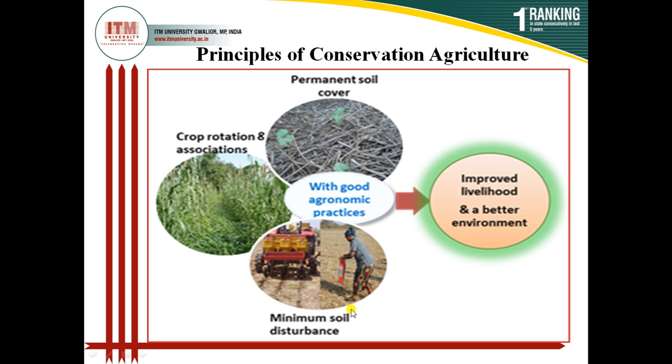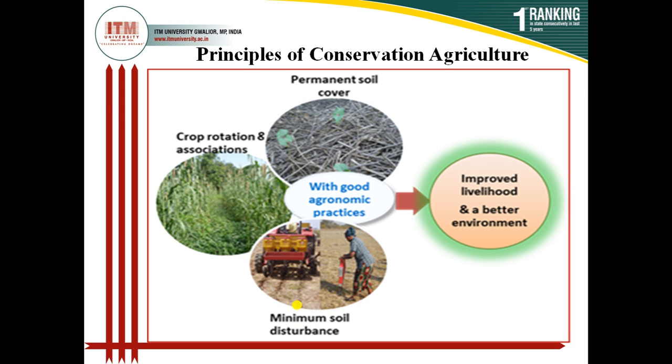Third component is minimum soil disturbance. So every time for sowing of any crop, in crop production you will study that 2 plowing, 3 plowing or 4 plowing is required. But here zero tillage practice or minimum tillage practice is advocated. So these 2-3 plowings are not required. Zero tillage, basically I am not saying that it should be strictly zero tillage, but definitely we can go for minimum tillage. So that's why here zero soil disturbance is not written, it is written minimum soil disturbance.